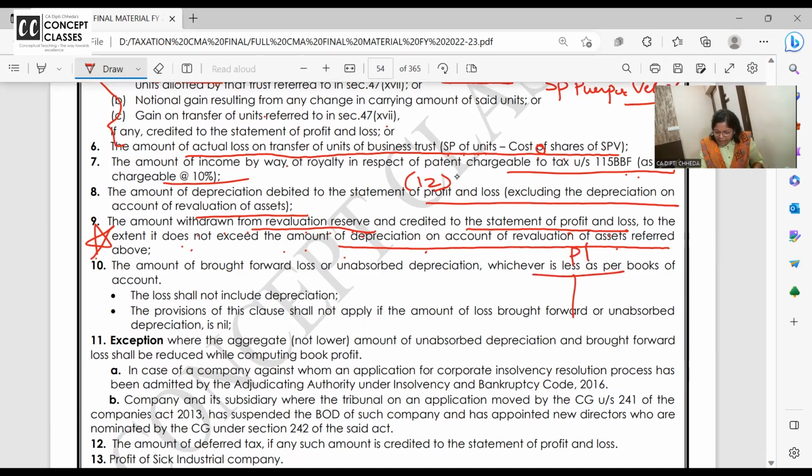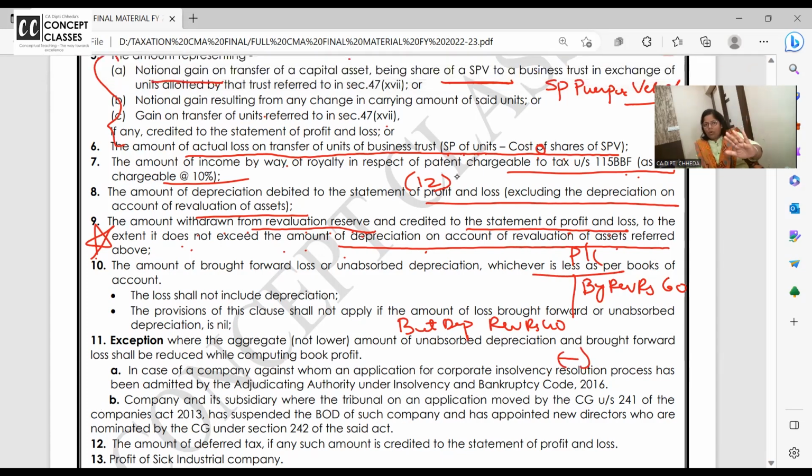Once again, P&L account credit side, revaluation reserve, say I have brought 60 rupees. But depreciation for the revaluation reserve is 40. So less how much should I do? Should I remove the whole revaluation reserve? No. Up to revaluation reserve depreciation, that is 40, I should remove. Clear to all of you?